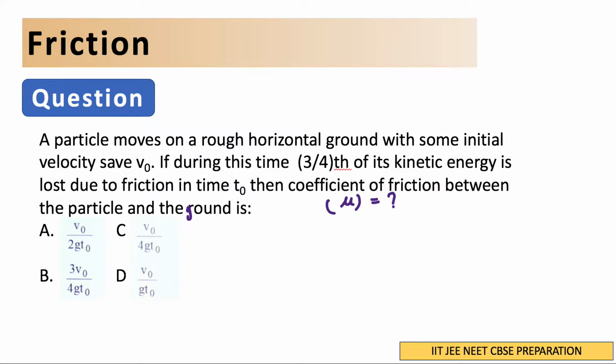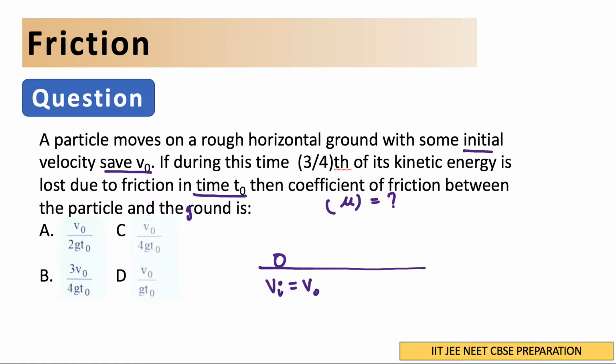So what will we do in this case? First of all, let's see what they are saying. A particle is moving on a rough horizontal ground. Let's say this is the particle, and the initial velocity of the particle is v naught. So v initial is equal to v naught. And then they are saying that in time t naught, the kinetic energy is lost by 3/4.